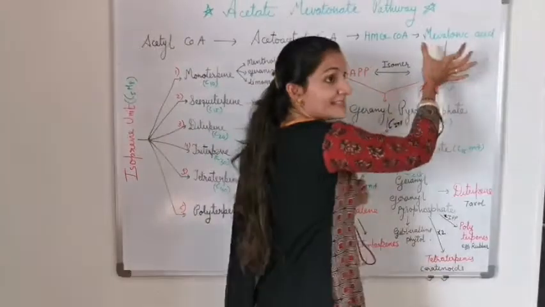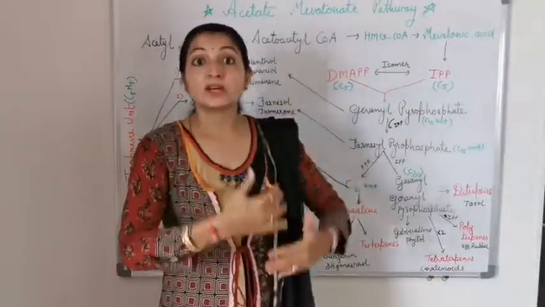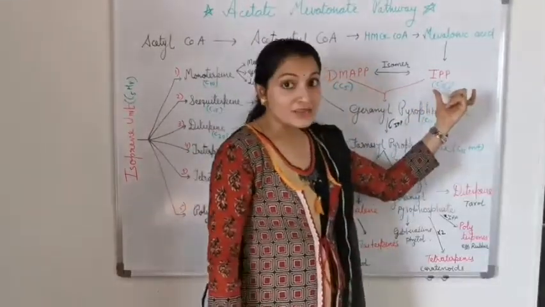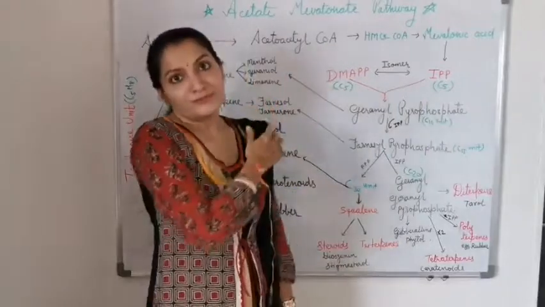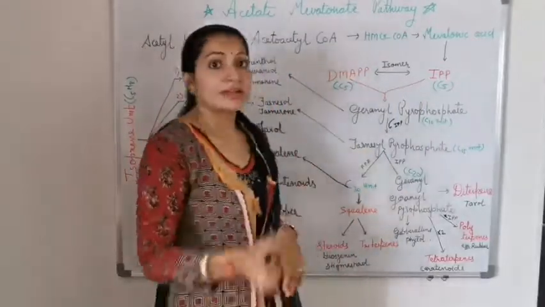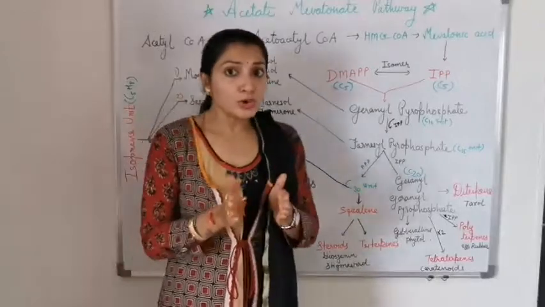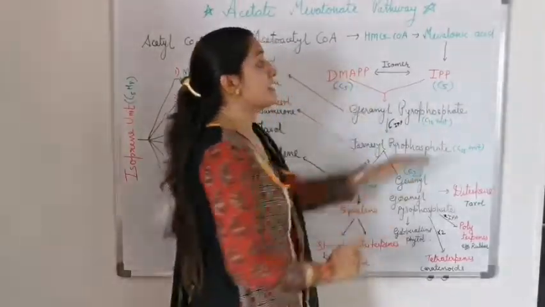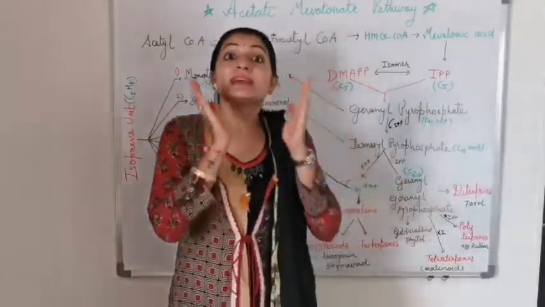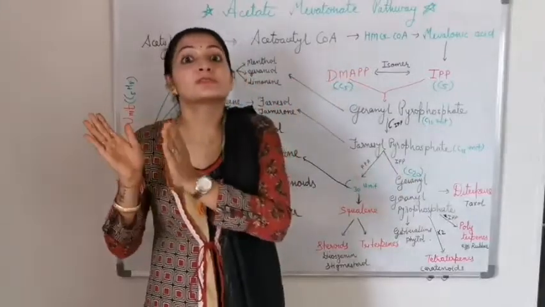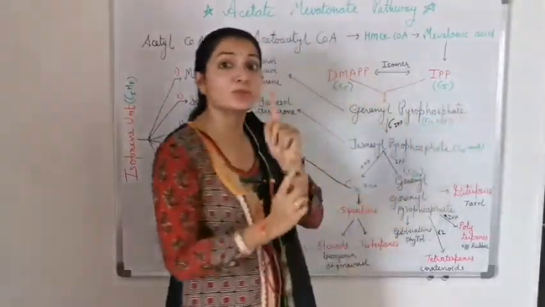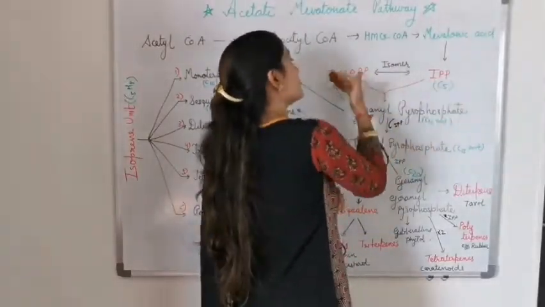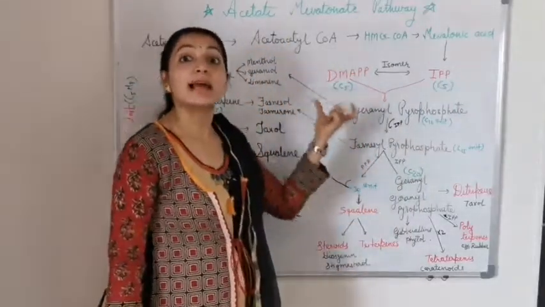Now this mevalonic acid, why is it an important intermediate? From that we get the isoprene unit. The compound which is formed is IPP, which is a building block of the acetate mevalonate pathway. As I told you, in the acetate mevalonate pathway there are two building blocks, IPP and DMAPP. What is IPP? Isopentenyl pyrophosphate. IPP has C5, meaning one isoprene unit, and by the isomerase enzyme IPP is converted into DMAPP, which is dimethyl allyl pyrophosphate.